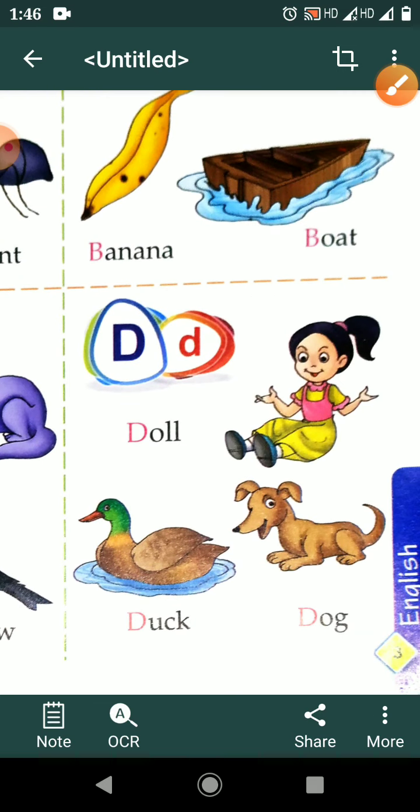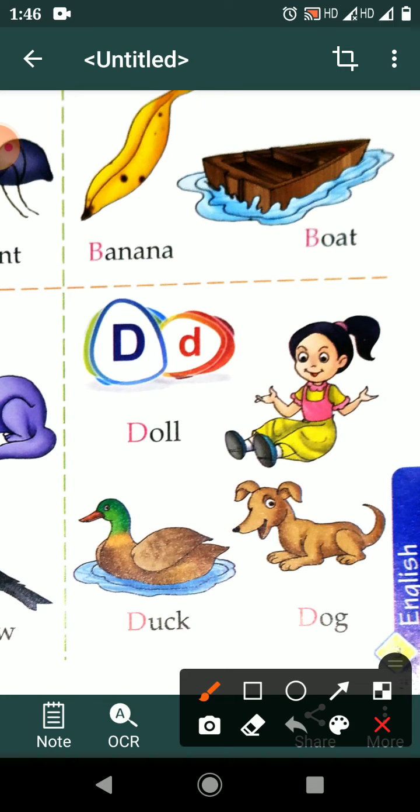Next. D for doll. Oh wow. Doll. Where is doll? This. D for doll. D for duck. Where is duck? This duck. And D for dog. Where is dog? This dog. Good. D for doll. And D for duck.